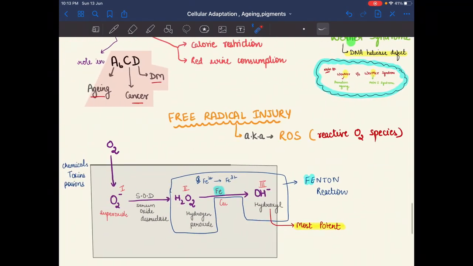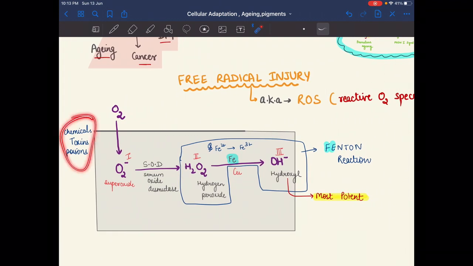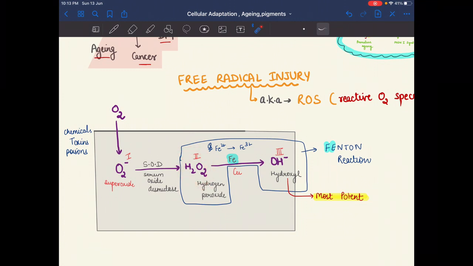Now next one is free radical injury, which is also known as reactive oxygen species. In this, due to chemicals, toxins or poisons, oxygen is converted into the superoxide form, and by the superoxide dismutase enzyme it is converted into hydrogen peroxide, and hydrogen peroxide is converted into hydroxyl in the presence of iron and copper. And hydroxyl is the most potent form. So the most potent free radical is the hydroxyl group.